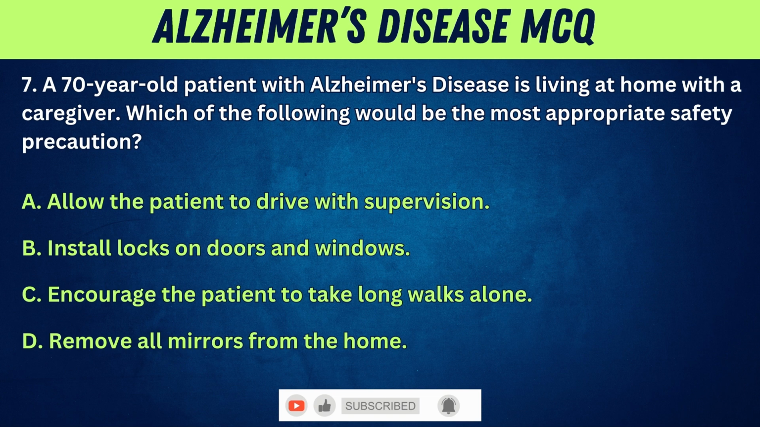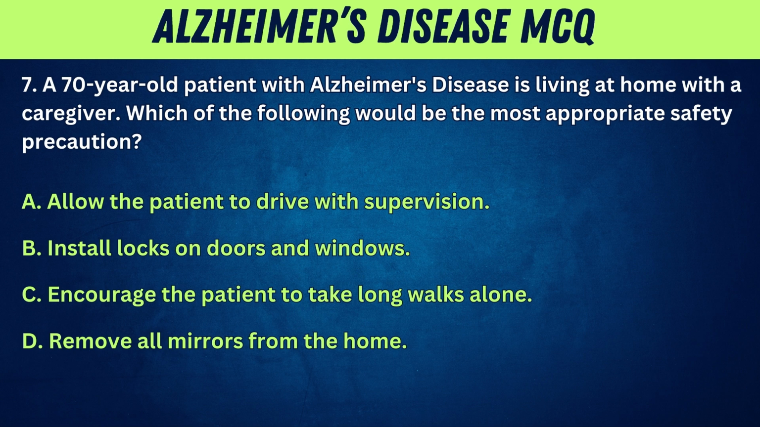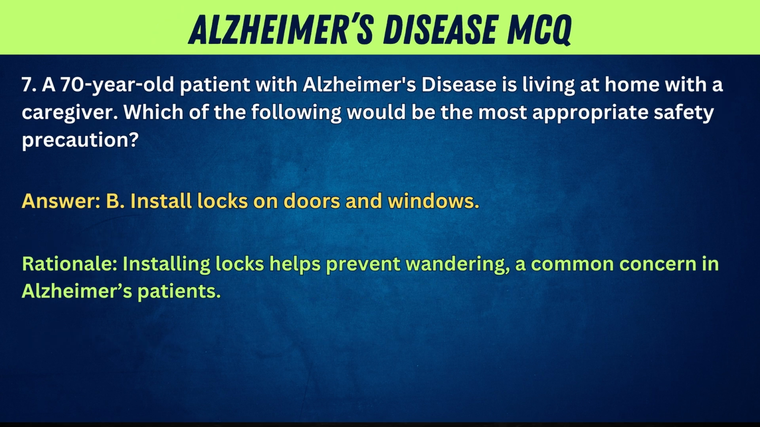7. A 70-year-old patient with Alzheimer's disease is living at home with a caregiver. Which of the following would be the most appropriate safety precaution? A. Allow the patient to drive with supervision. B. Install locks on doors and windows. C. Encourage the patient to take long walks alone. D. Remove all mirrors from the home. Answer: B. Install locks on doors and windows. Rationale: installing locks helps prevent wandering, a common concern in Alzheimer's patients.